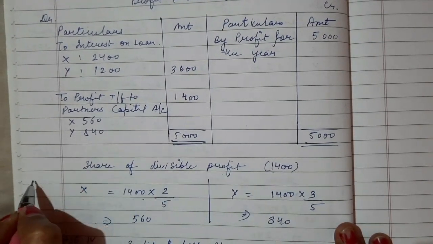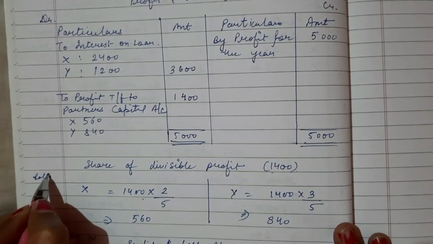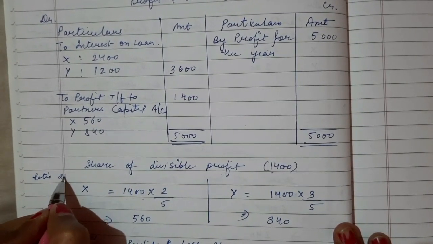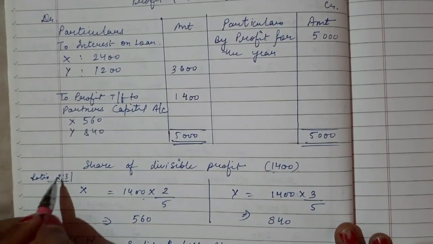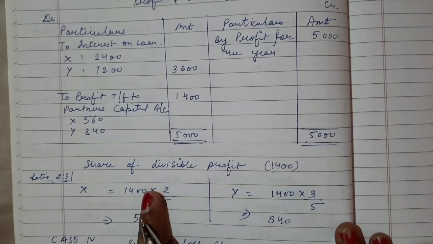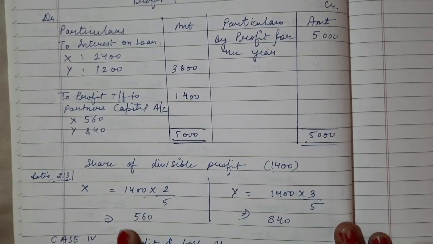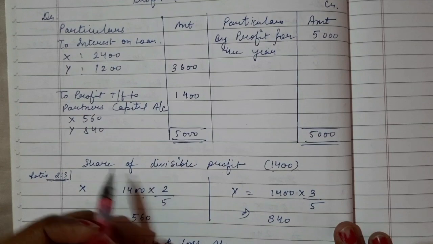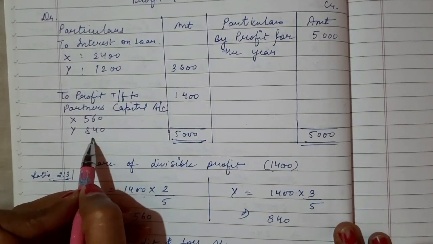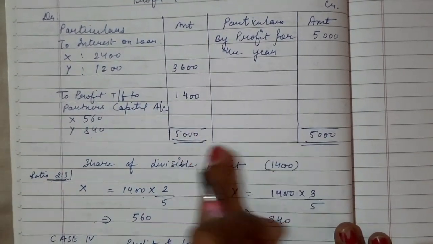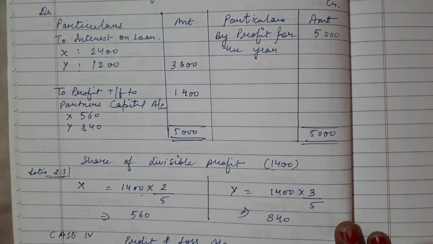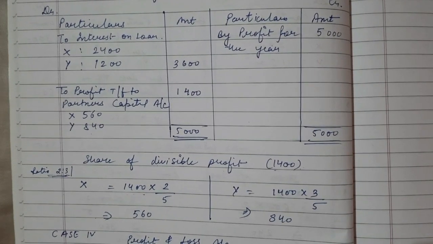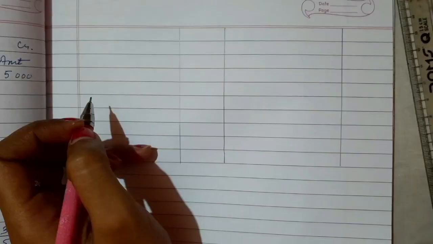And we know the profit sharing ratio is 2:3. So I have divided this profit. For X it's 1400 into 2 by 5 and for Y it's 1400 into 3 by 5. The final answer I have got is 560 and 840. So this was case number 3. Am I clear to all? Okay, good. Now we will solve case number 4.